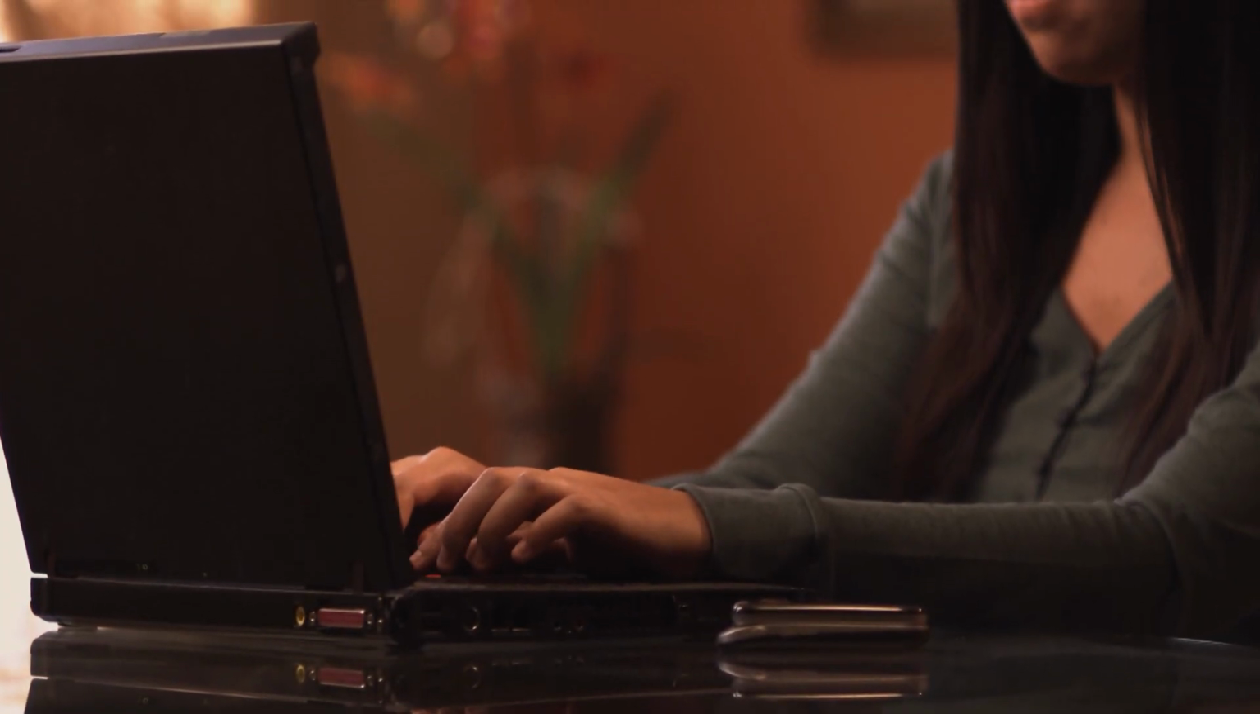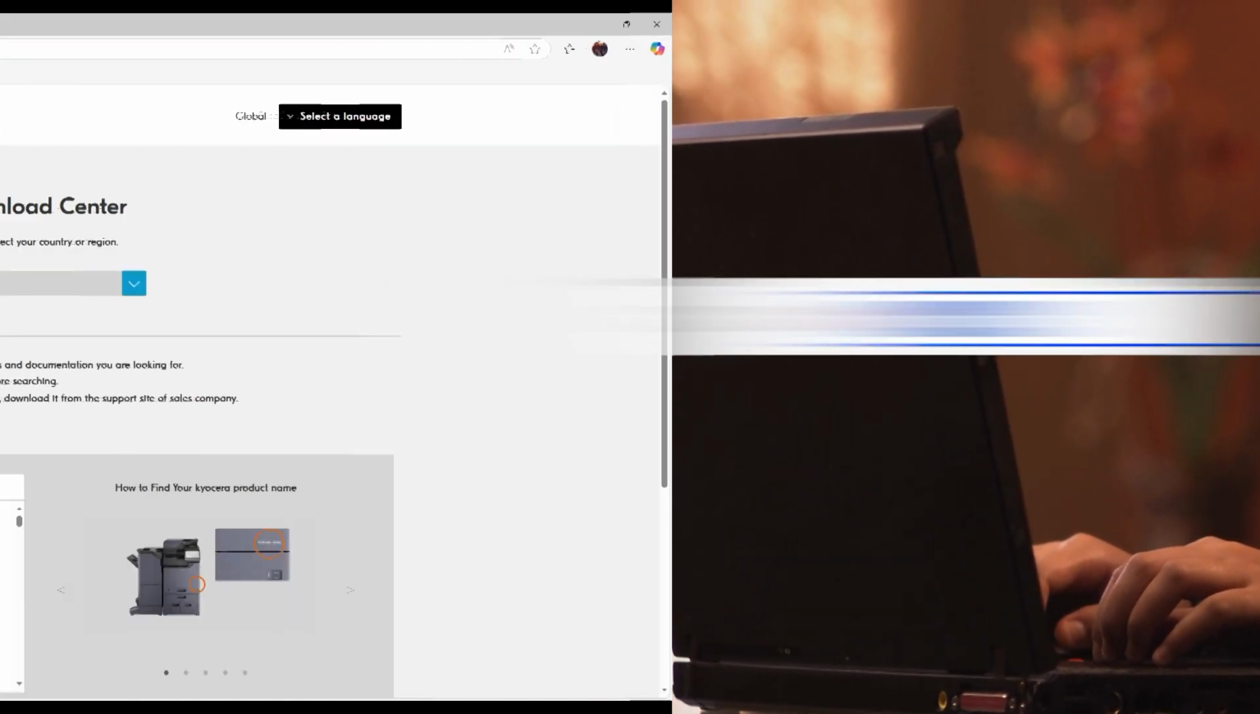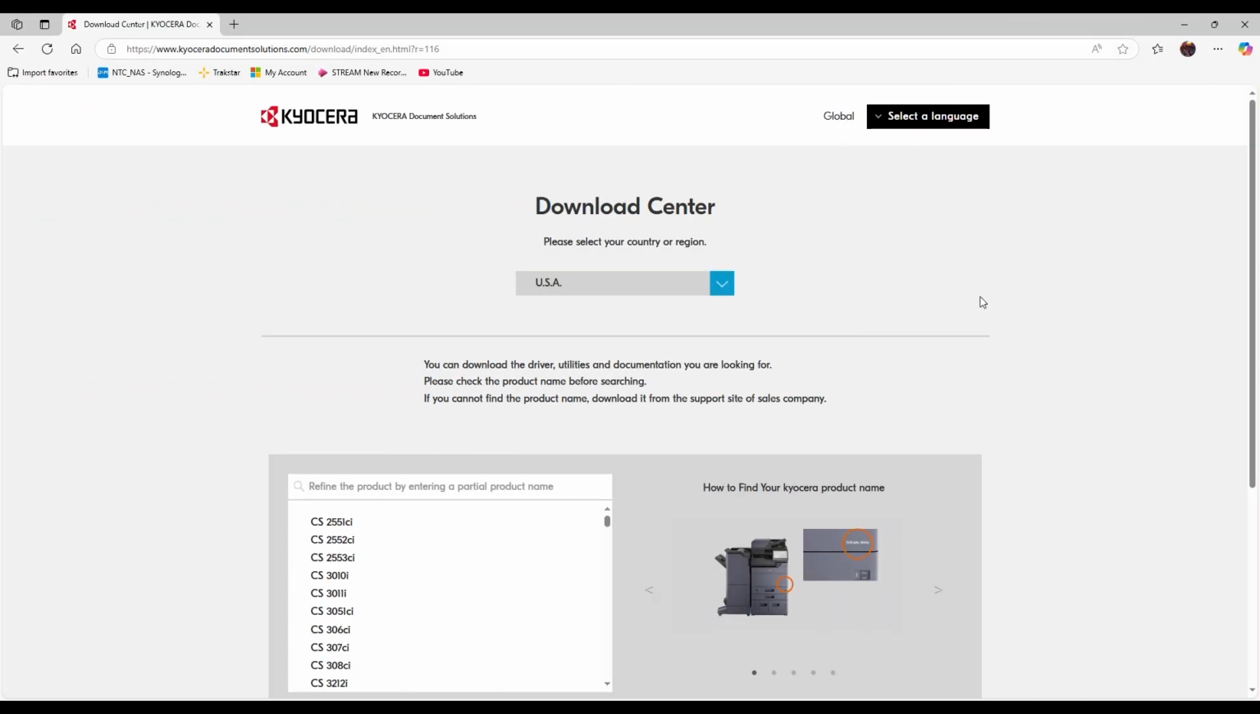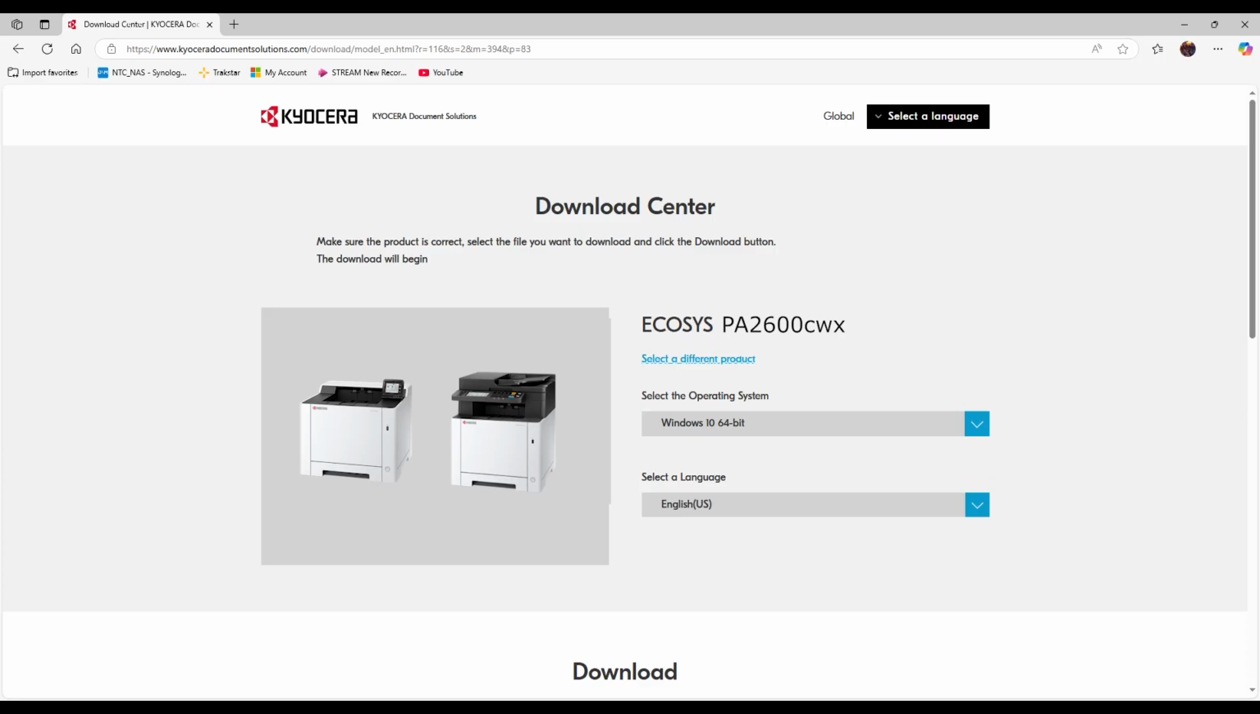Using a web browser, enter in the following URL, kyocera.info. This will bring up the Kyocera Download Center. In the Refine the Product by entering a partial product name area, type in PA2600. Look for and click on the EcoSys PA2600cwx. The page for this printer will appear.